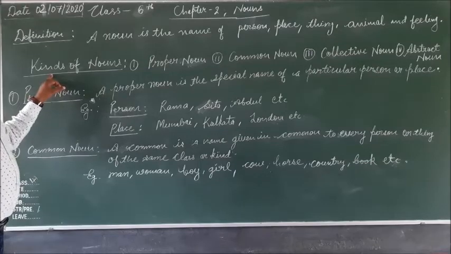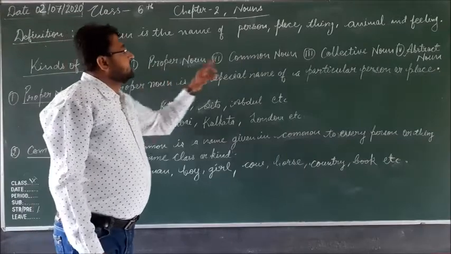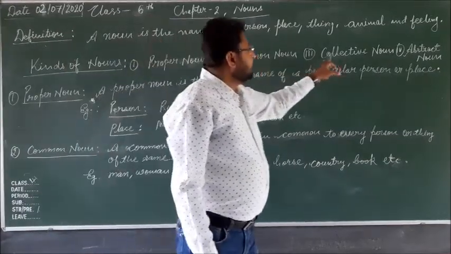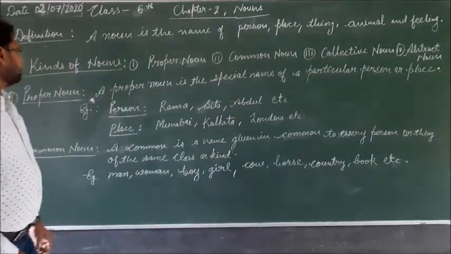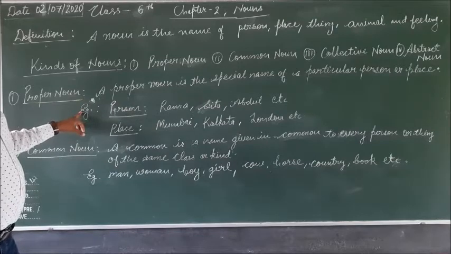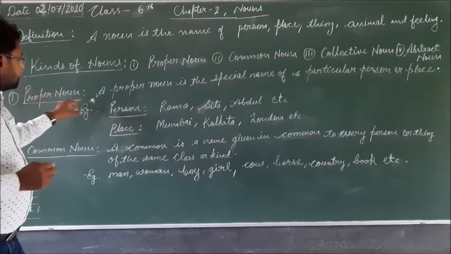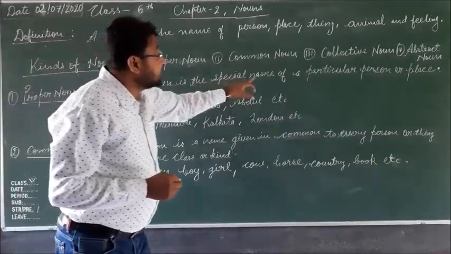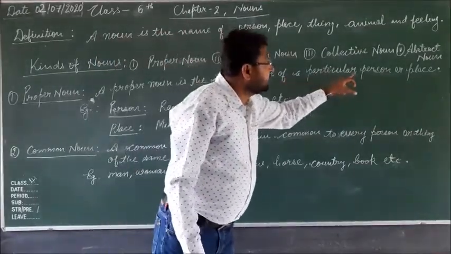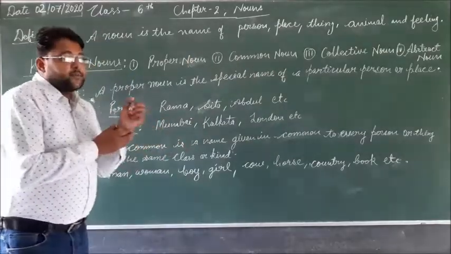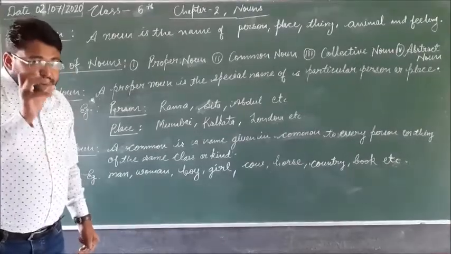Here different kinds of nouns are given. First is the proper noun, second is the common noun, third is the collective noun and fourth is the abstract noun. And here the definition of the different kinds of noun is given. First is the proper noun. What is a proper noun? A proper noun is the special name of a particular person or place. It means a proper noun is the name of any particular person or place.